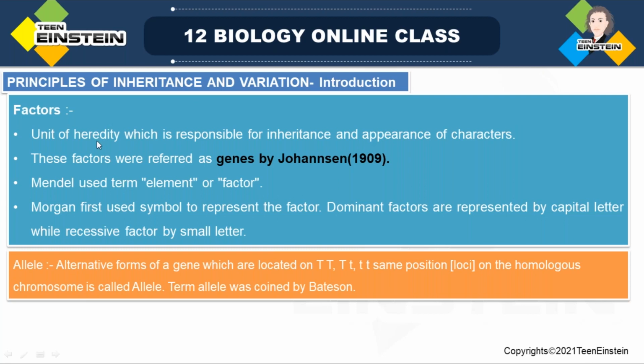These factors are the unit of heredity, the unit of inheritance, responsible for characters passing from one generation to the next generation. Through the inheritance of these factors, the appearance of all these characters is possible. See, hair color is controlled by a factor.